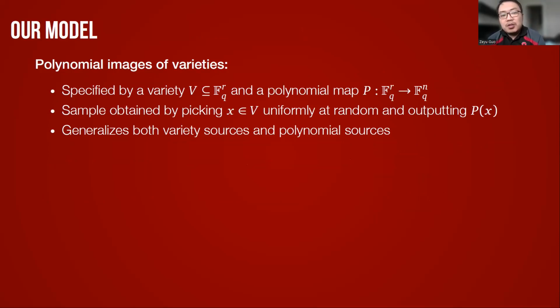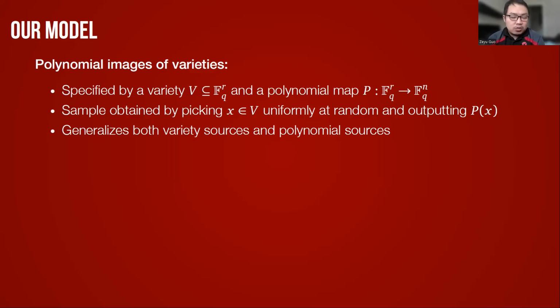A polynomial image of a variety is a source that is sampled as follows. We have a variety V in F_q^r, and also a polynomial map P from F_q^r to F_q^n. A polynomial image of a variety is sampled by first picking a random point x from the variety V uniformly at random, and then outputting P(x). The distribution of the output is what we call a polynomial image of a variety source.